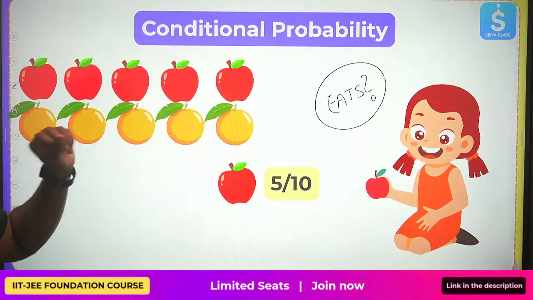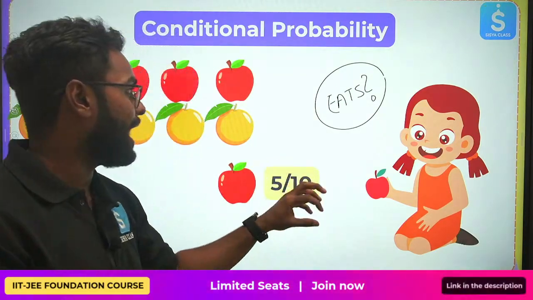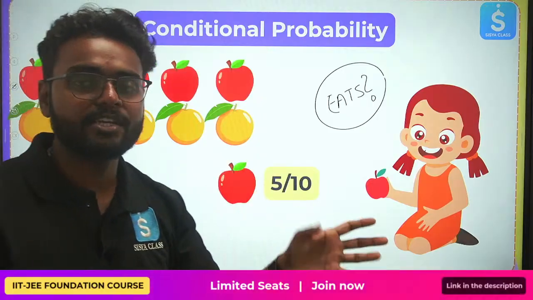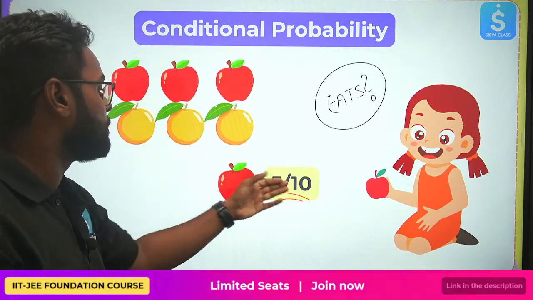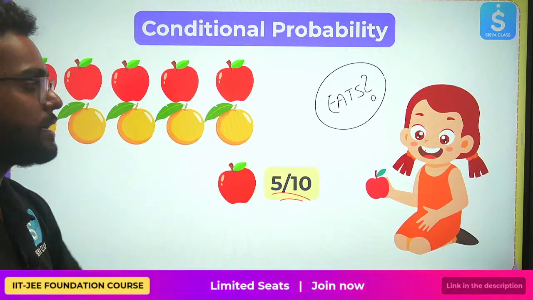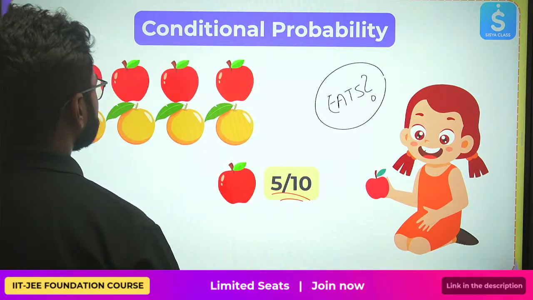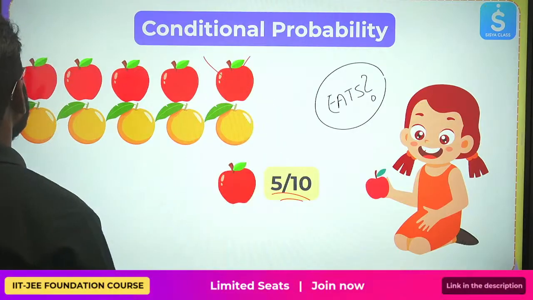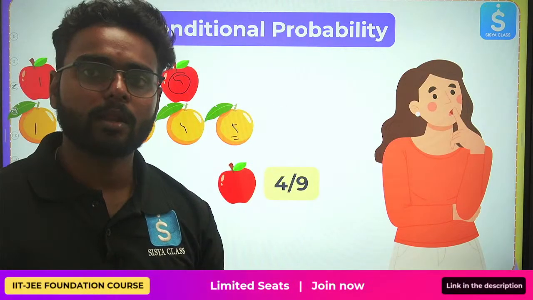You had 5 apples, 5 oranges. A kid takes out an apple. What is the probability that she has taken the apple? It is 5 by 10, because there are a total of 5 apples out of a total of 10 fruits. Now she ate that apple. Then how many apples are left? One is gone, right? You have 4 more apples. So the probability changes to 4 upon 9.